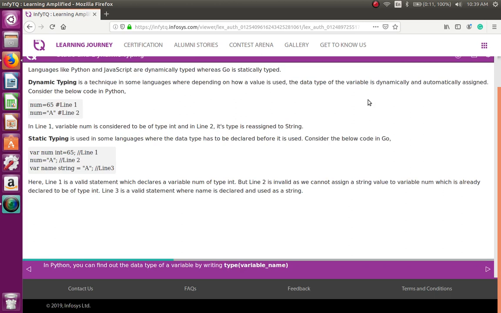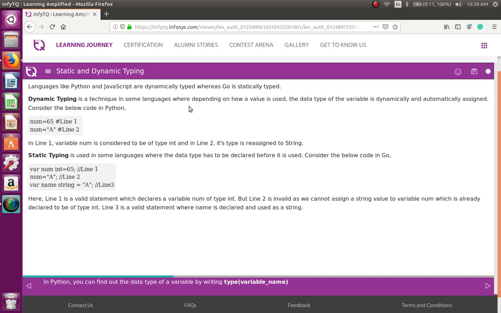I'm sure they're going to talk about dynamic and static typing. Languages like Python and JavaScript are dynamically typed, whereas Go is statically typed. Dynamic typing is a technique in some languages where, depending on how a value is used, the data type of the variable is dynamically and automatically assigned. Consider the below code in Python. Number is equal to 65, line number 1. Number is equal to a within double quotes, line number 2. In line 1, variable number is considered to be of type integer, but in line 2 it is reassigned to string because you mentioned it in double quotes.